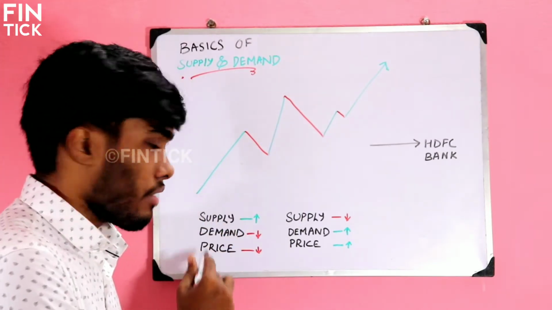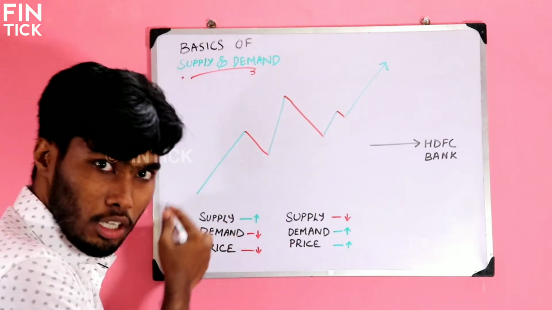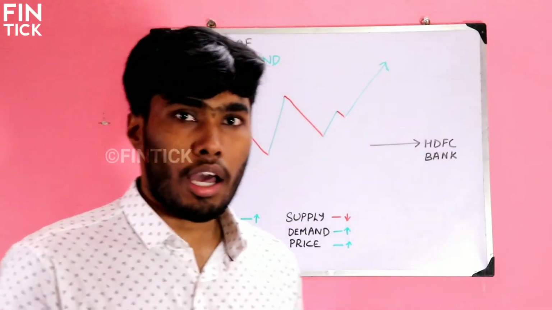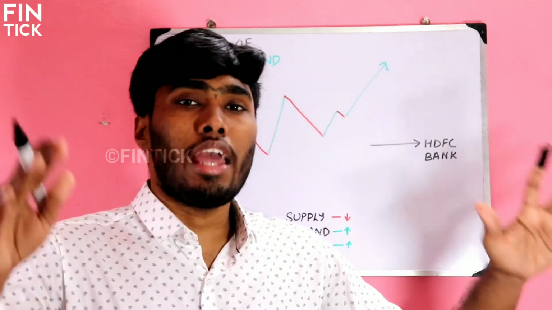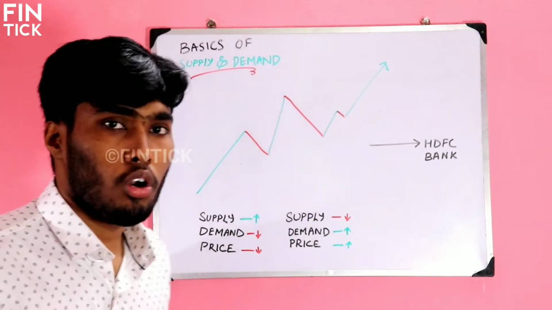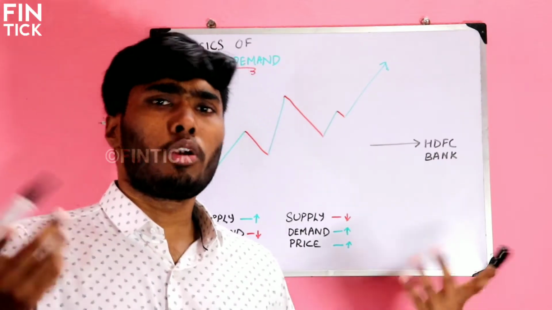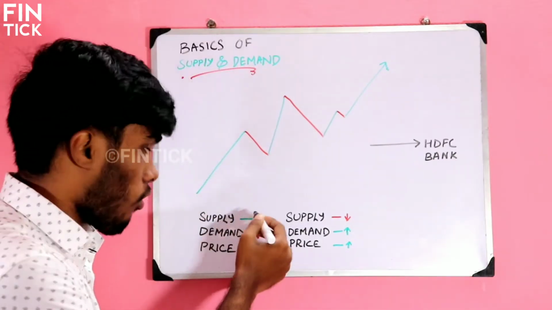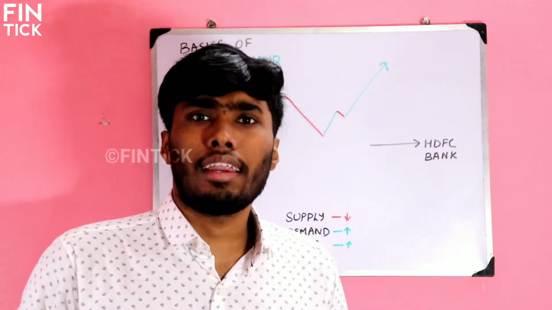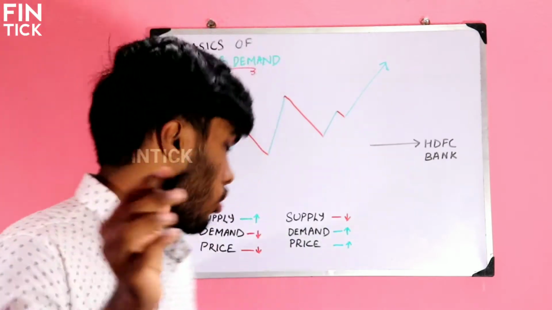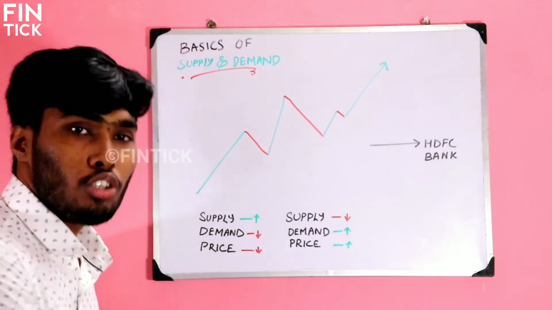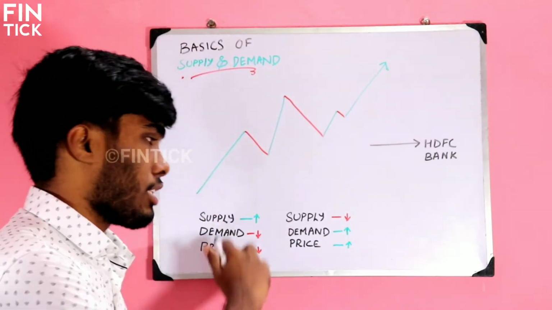So I will relate this with the example of oranges, right? If it is an orange season, what happened? The supply of oranges will increase. So when you go to the market, you can see so many oranges in every shop. When the supply of oranges increases, the demand for oranges will decrease. Why? Because you have wide varieties of opportunities. Because of that, there is no big demand. So what happened to the price? The shopkeeper will decrease their price in order to sell the oranges. Because of that, the price of the oranges will decrease. Supply increases, demand decreases, price of the oranges decreases. Simple. Let me explain the other part.